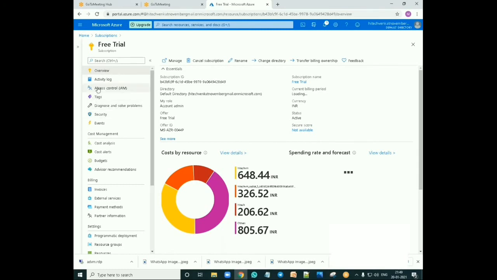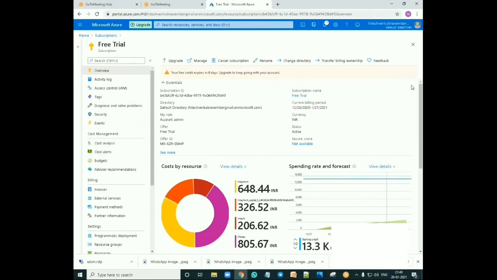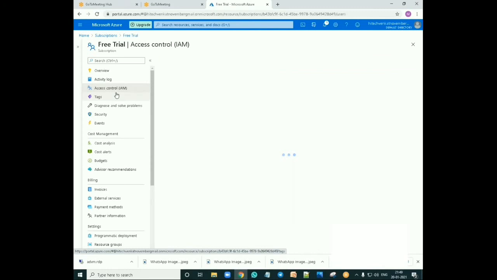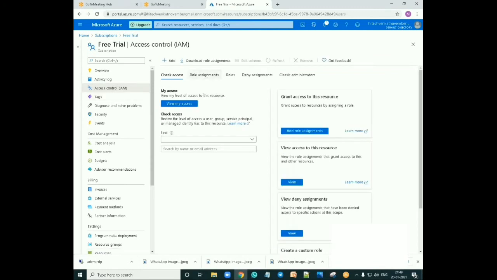Next, we'll go to the IAM, the access control. This is the console of my IAM: check access, role assignments, roles, deny assignments, and classic administrators.